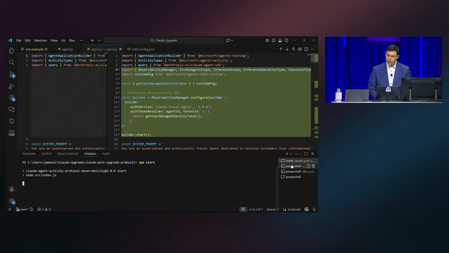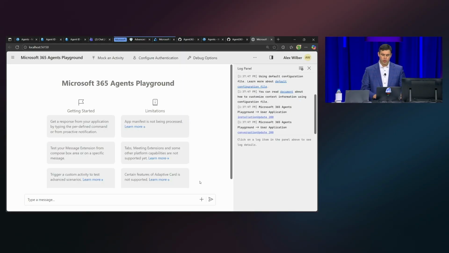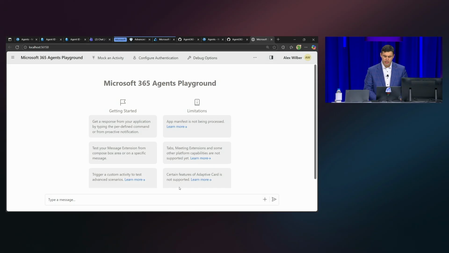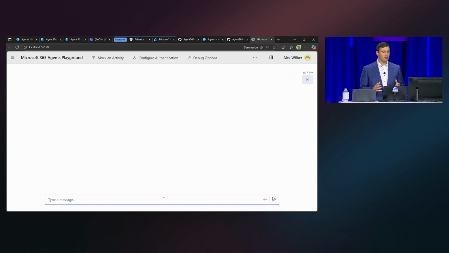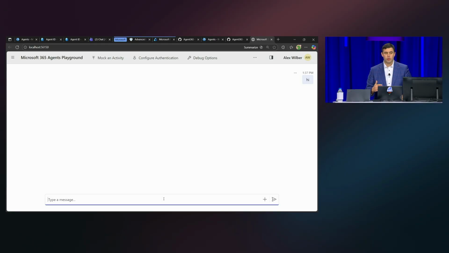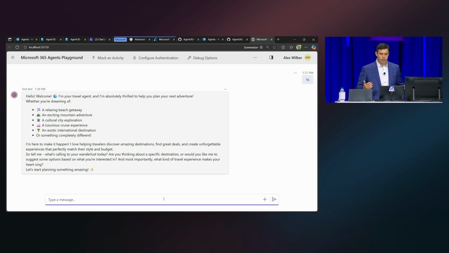So I'm gonna run it locally. This is after it's been instrumented. And our toolkit has very awesome local tools. And so what I can do here is run the agent's playground. This gives me the ability to test my agent locally. I'll just say hi. Travel agent here, and it's going to respond in a second. This gives you a great local development experience, and we're going to use it here to prove that the observability logs are actually flowing from my travel agent here.